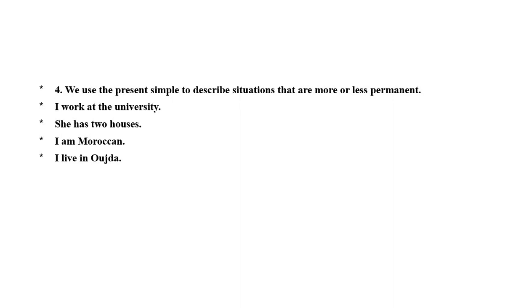Well, more or less permanent. There are some people who may change their citizenship and some others who don't. Well, I'm talking about those who don't. When I say that I am Moroccan, it means my citizenship is Moroccan. It means that I am from Morocco.